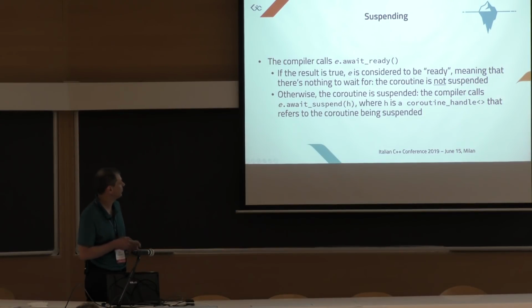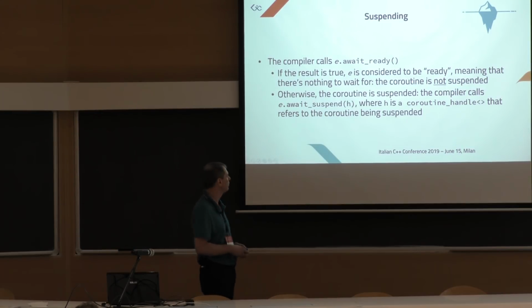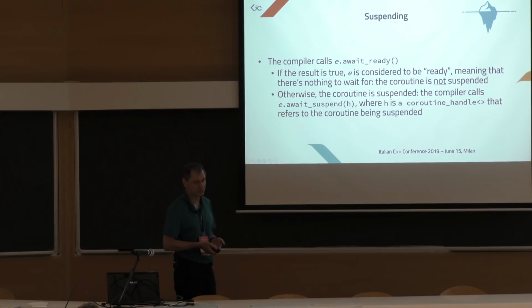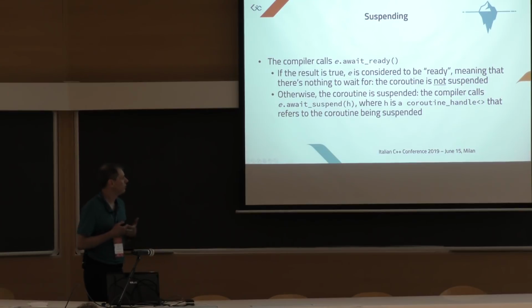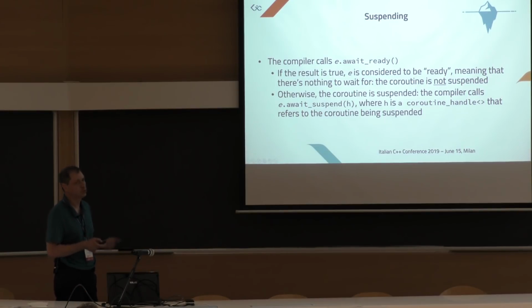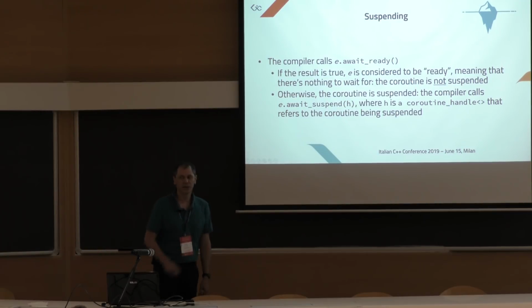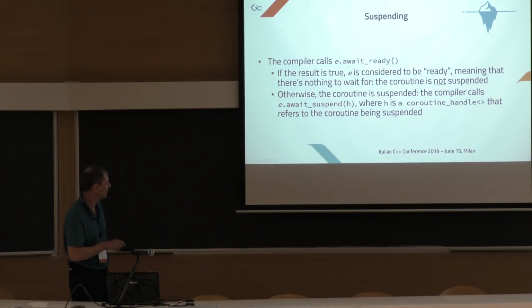So if await_ready returns true, the coroutine is not suspended and simply continues. If await_ready returns false, then the coroutine must be suspended. And the compiler calls e.await_suspend(h), where h is a handle to the coroutine that is being suspended.